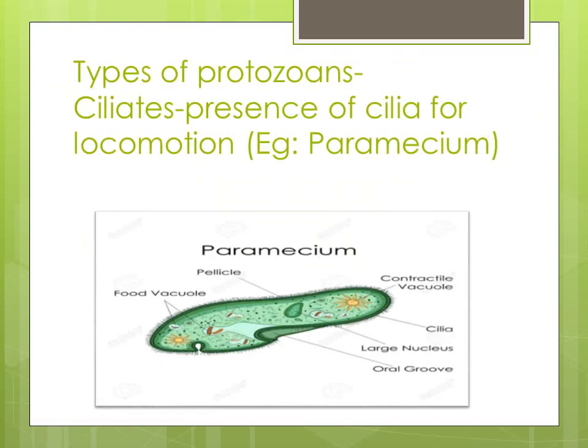And next, ciliates, this is also one kind of group. Here you can see the Paramecium. The outer surface of the Paramecium has minute hair-like structures. They are used for locomotion. So the animals that have cilia are included in the group ciliates.